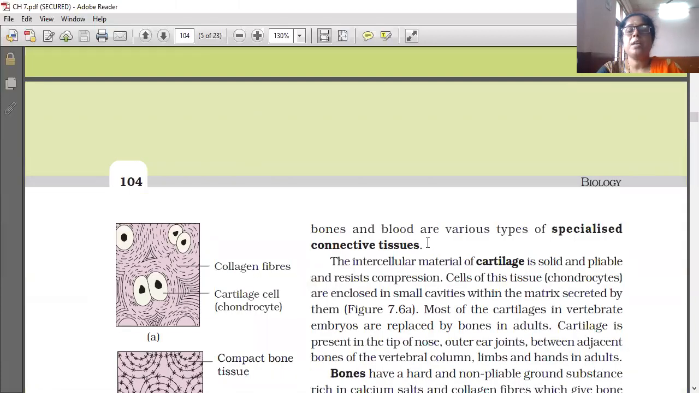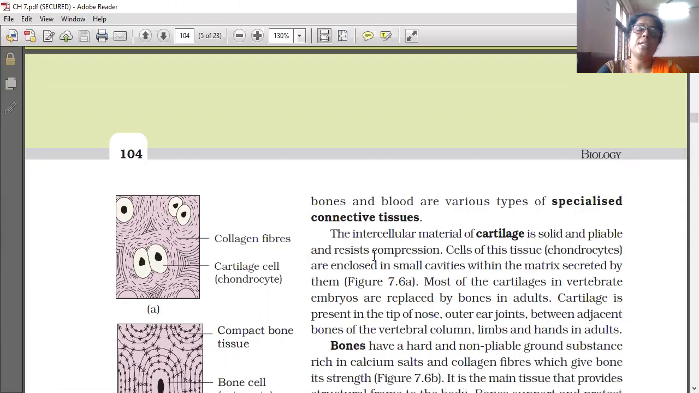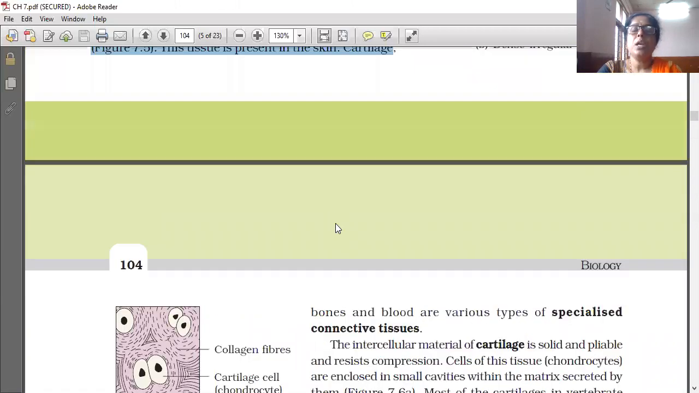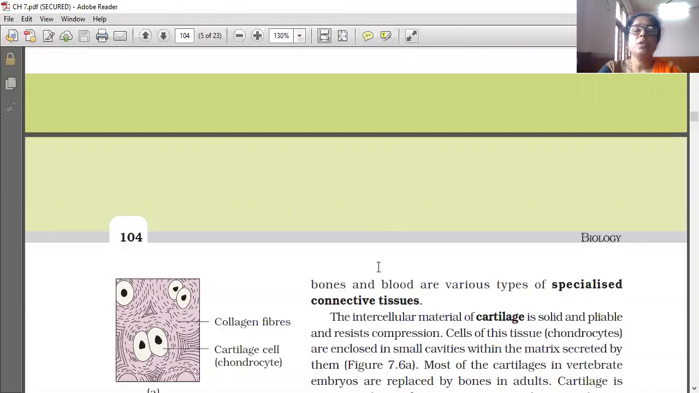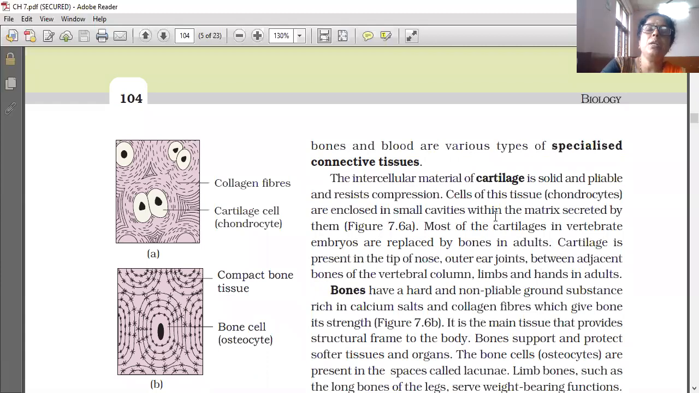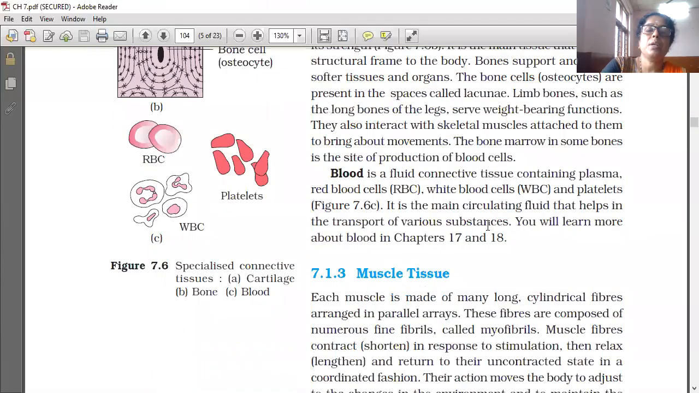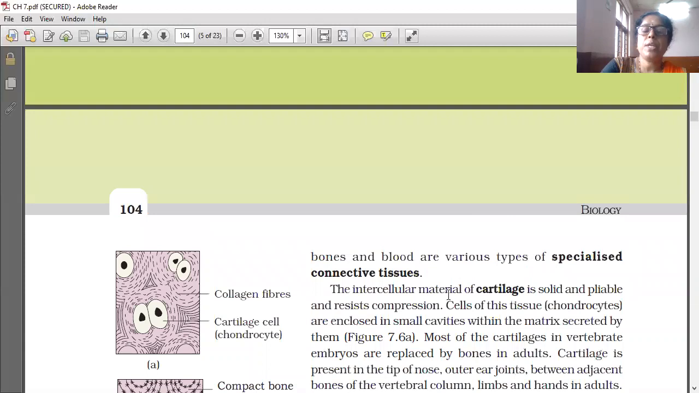Cartilage, bone and blood are the various types of specialized connective tissues. The intercellular material of cartilage is solid and pliable, but it resists compression.